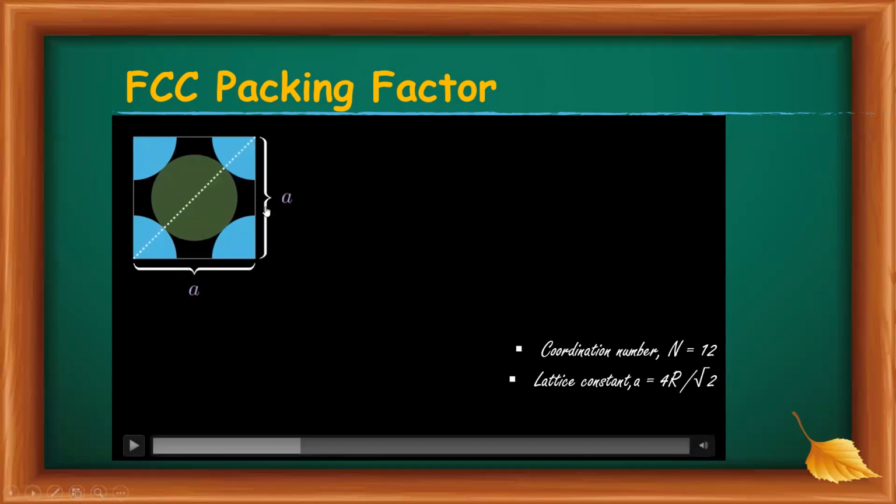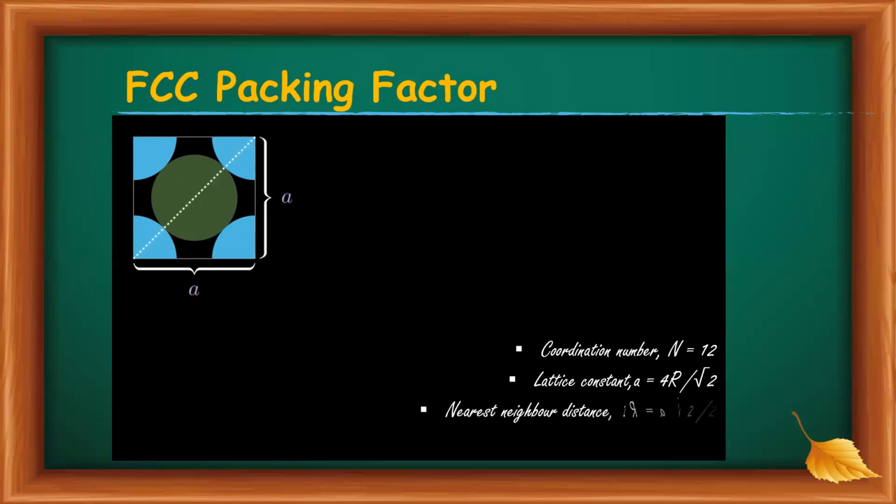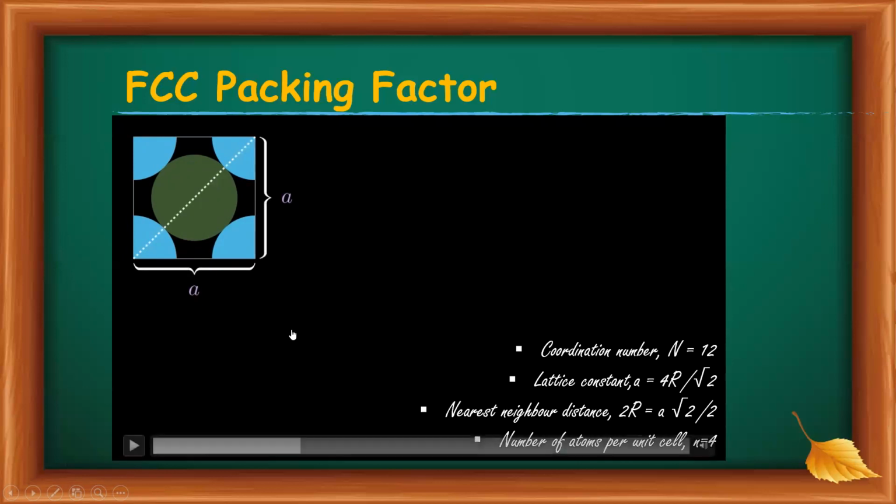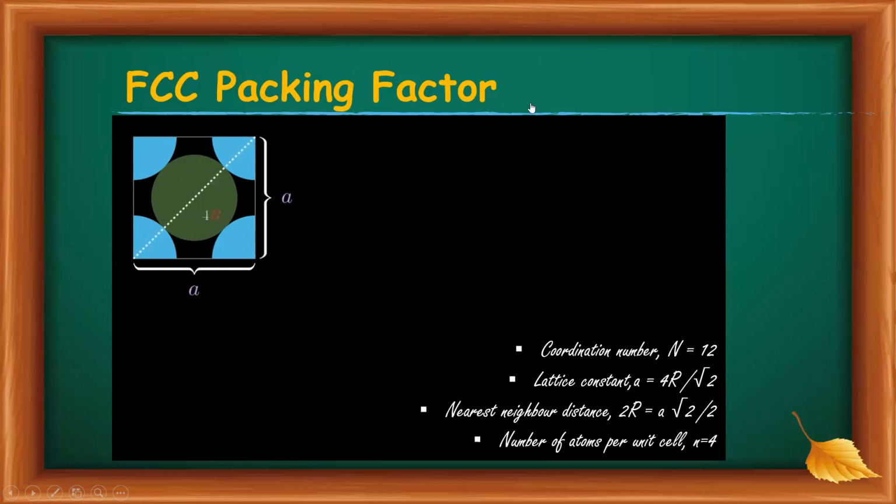The side is A, and this is A, then the face diagonal must be equal to root 2 A, or that is equal to 4R. Then A is equal to 4R divided by root 2, or 2 root 2 R.